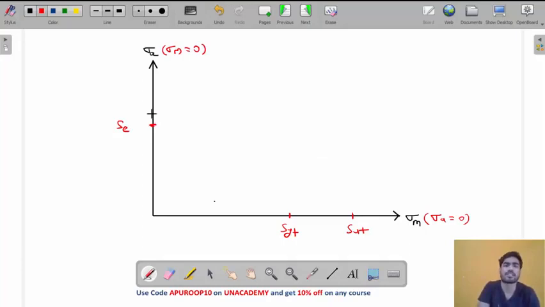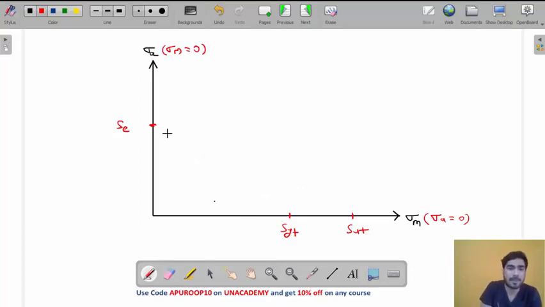After the endurance strength, the material will fail, the component will fail. If the stresses are within the endurance strength, it will never fail. But if you cross the endurance strength, it will fail. So you should not cross this point on the sigma a axis, and these points on the sigma m axis. These are the boundaries on the sigma m axis and sigma a axis. But here, we have both sigma m as well as sigma a.